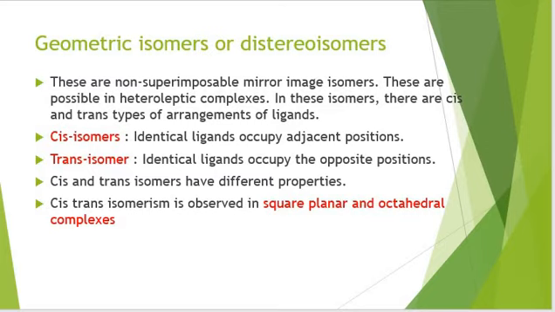Cis isomers have identical ligands on the adjacent positions. Trans isomers have identical ligands in the opposite positions. Cis and trans isomers have different properties, and cis and trans isomerism is observed in square planar and octahedral complexes.